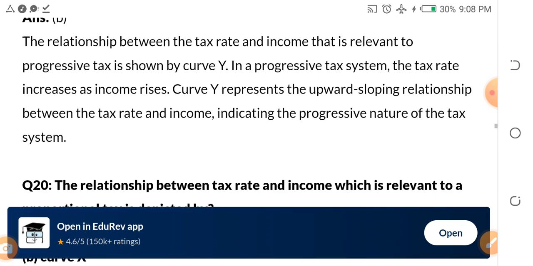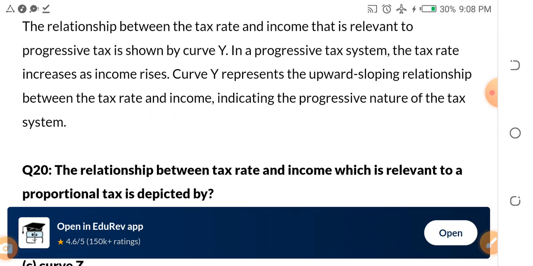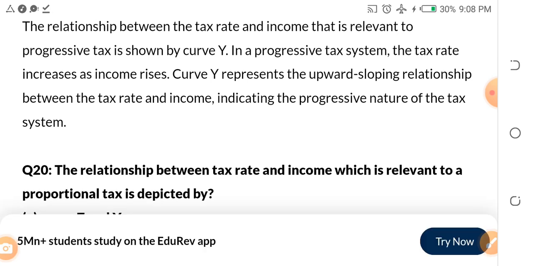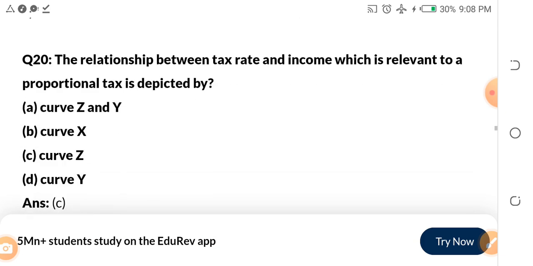I can't show the diagram here. In a progressive tax system, the tax rate increases as income increases. Curve Y represents the upward sloping relationship between the tax rate and income, indicating the progressive nature of the tax system, okay?